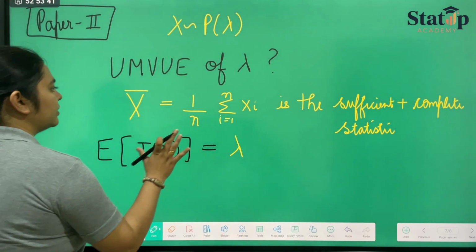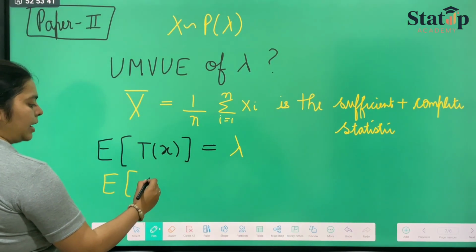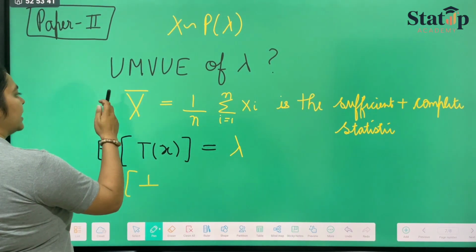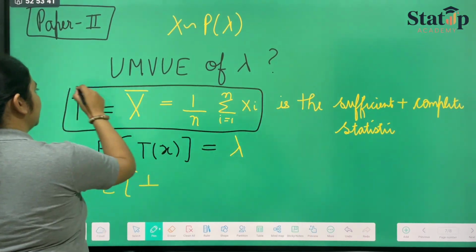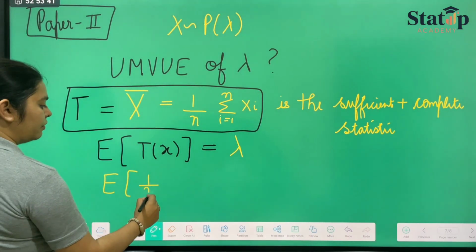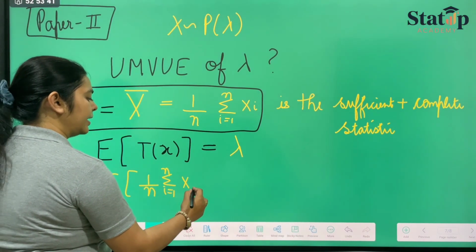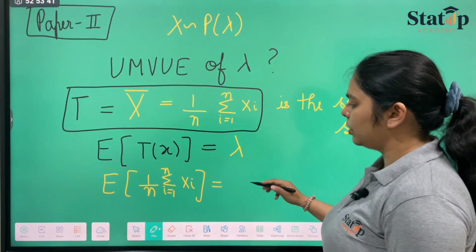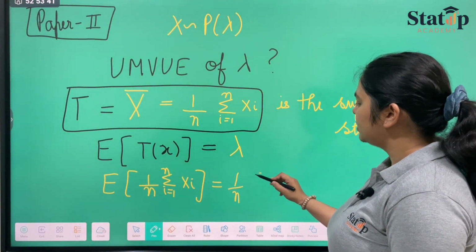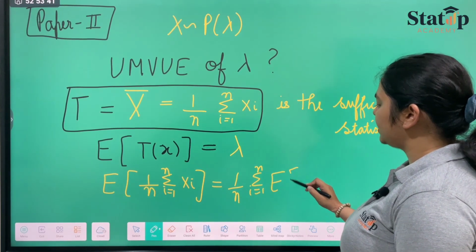Now let us consider the expectation of x bar, which we take as t. Let us consider the expectation of 1 upon n summation i goes from 1 to n xi. Now the expectation will come on xi only: 1 upon n summation i goes from 1 to n expectation of xi.